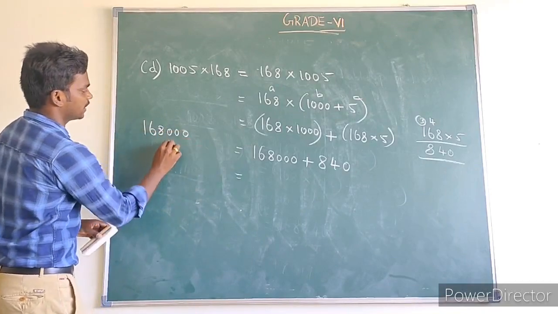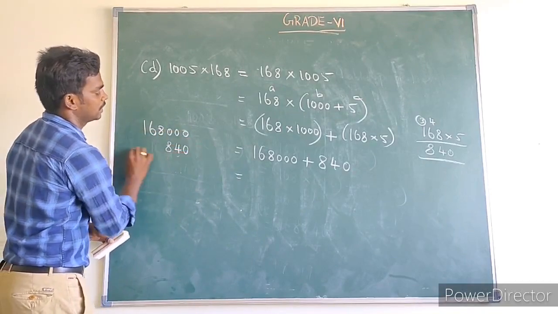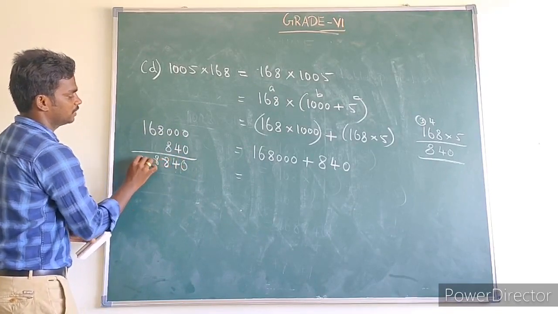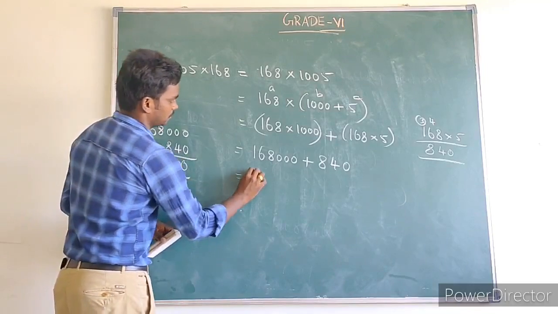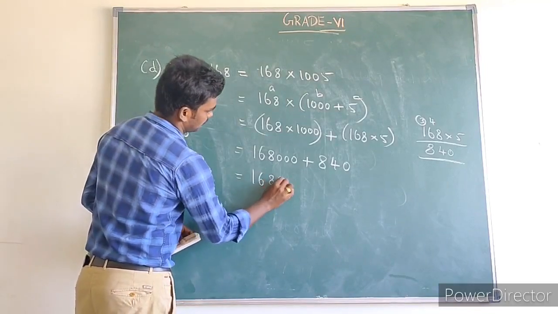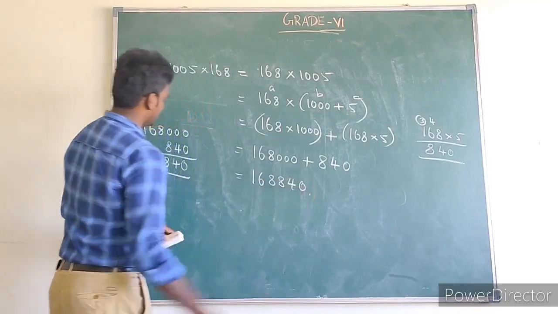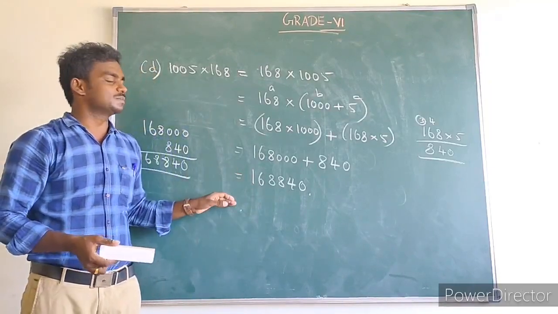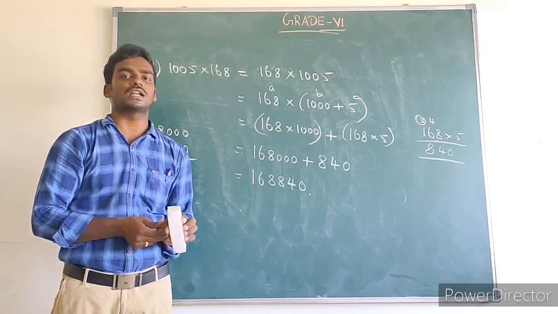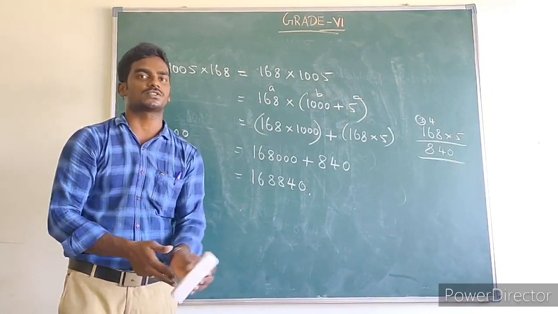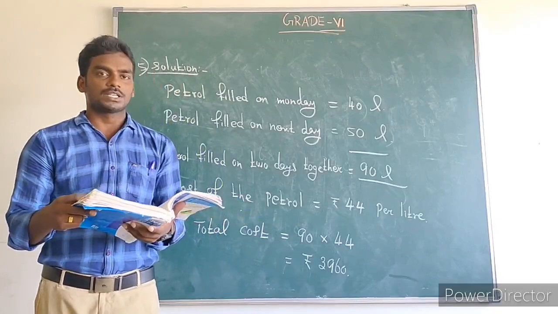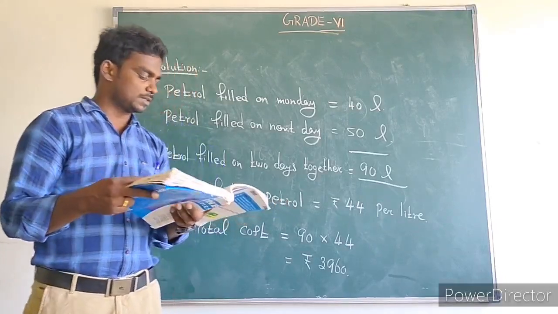168,000 plus 840. We can add this: 0, 4, 8, 8, 1, 6. So 168,840 is the value. You should write these sums in your classworks, and we will do your homework sums also. Your fifth question is a word problem.